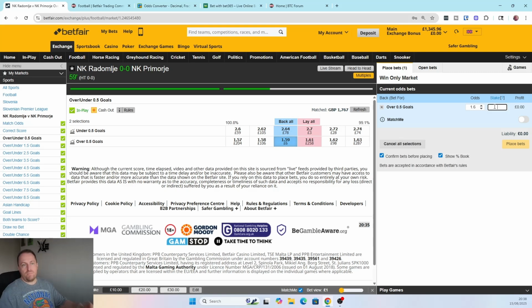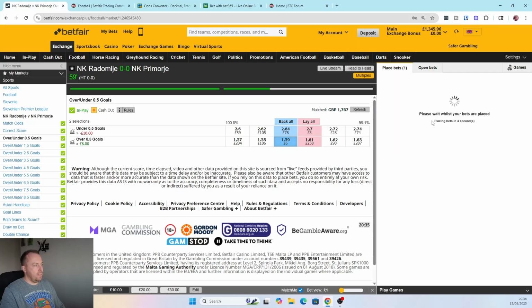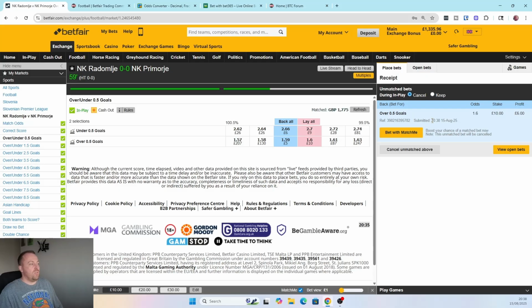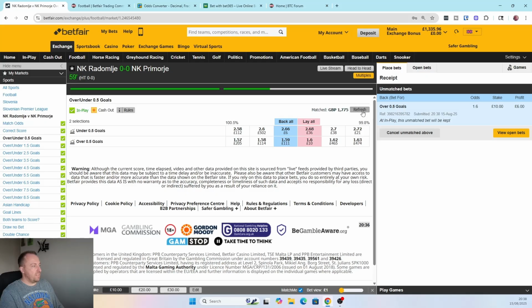Imagine you're using a £1,000 bank, you want to use 1%, so around £10 here. We'll just place that, but like I said, I think you can go full stake here, so if that is your stake, use that full stake. But it is all or nothing. So if you don't want to risk that much, maybe just put a fiver on or whatnot. I'm happy to wait because I think it's a fair price. Should get matched pretty quickly.